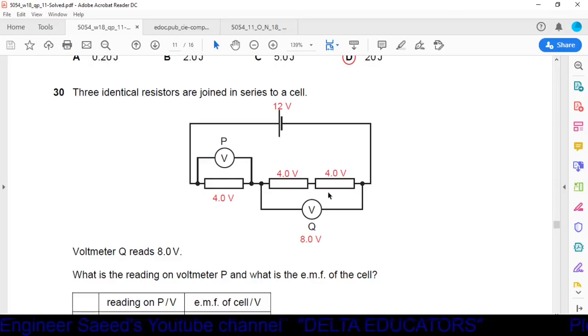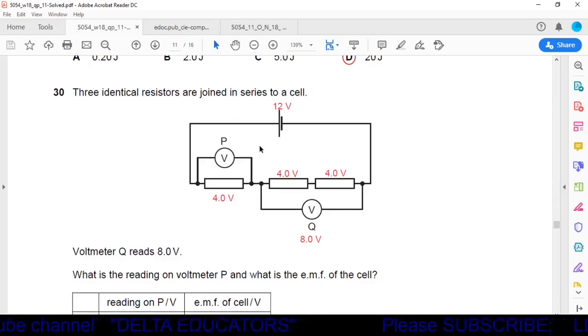Okay, now this resistor is also identical to these two resistors, so we can say also in this resistor voltage will be 4 volt. So across this resistor voltage is 4 volt, and the voltmeter that is connected across this resistor will read 4 volt. So we can say the reading in the voltmeter P will be equal to 4 volt.